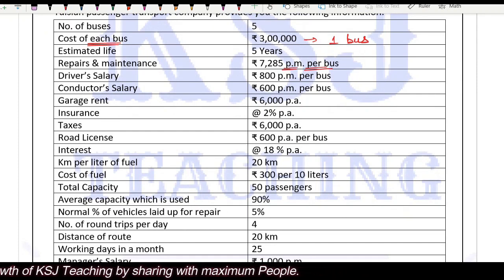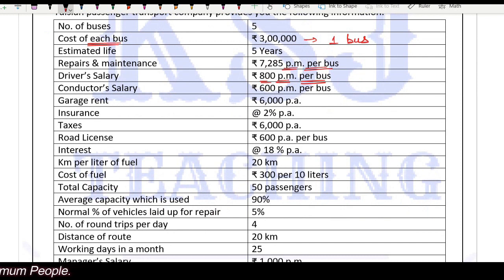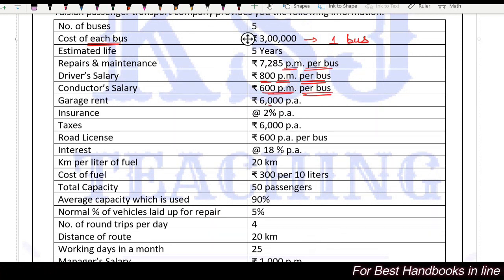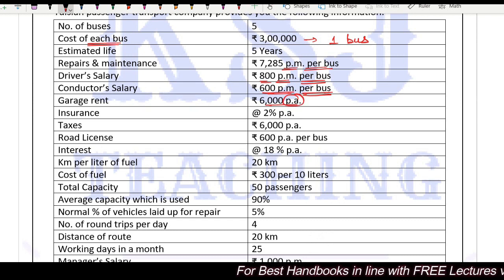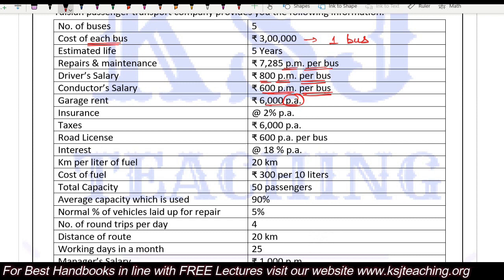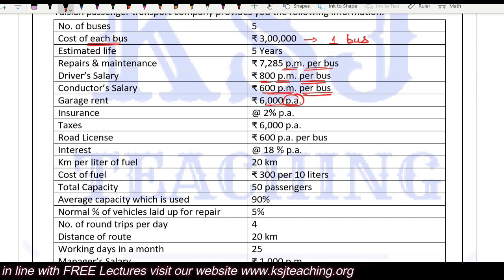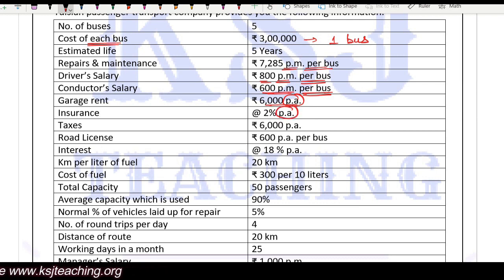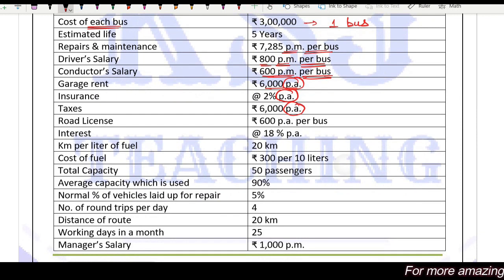Repairs and maintenance per month per bus. Driver salary 800 per month per bus. Conductor salary 600 per month per bus. Garage rent is 6,000 per annum. That is why I told you in the last lecture also that you need to be very careful with the period. After that, insurance is 2% per annum. Taxes 6,000 per annum. Road license rupees 600 per annum per bus.